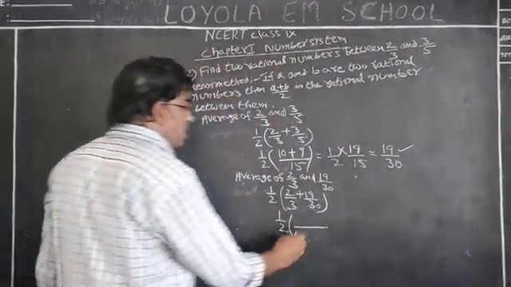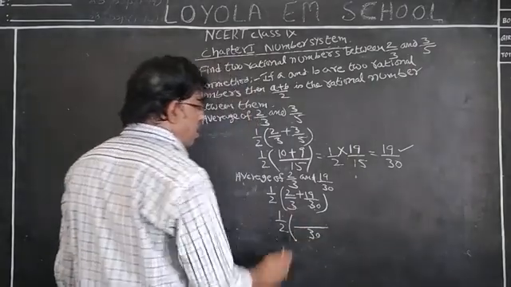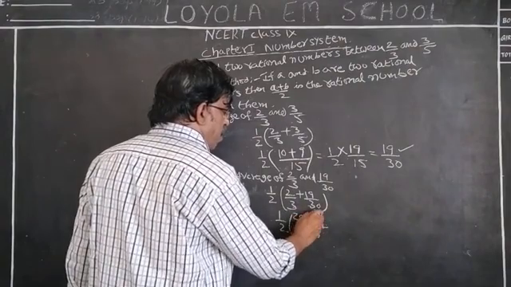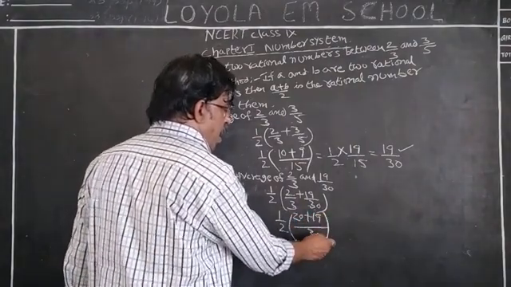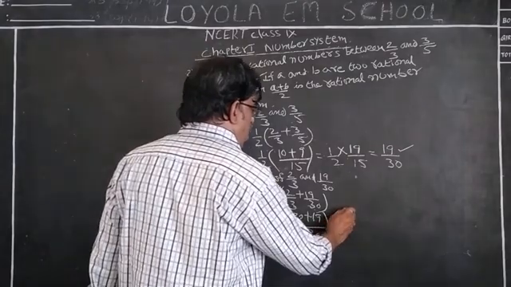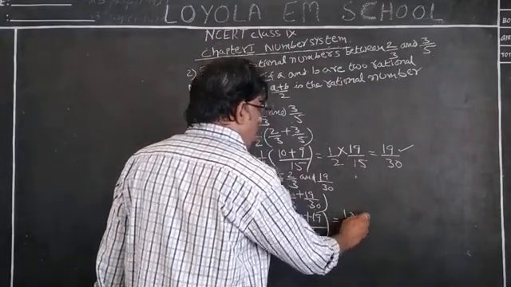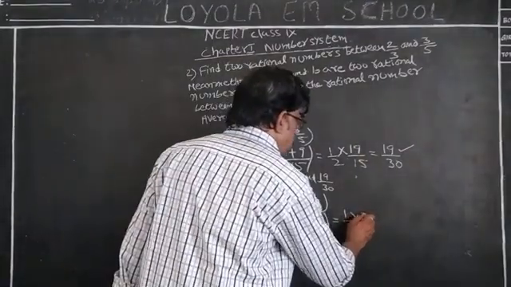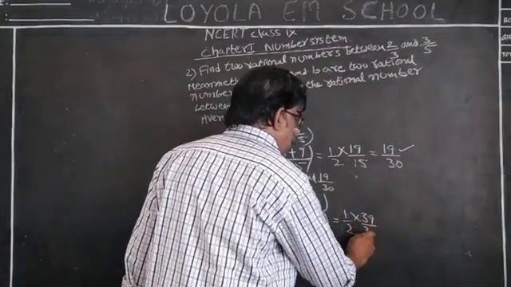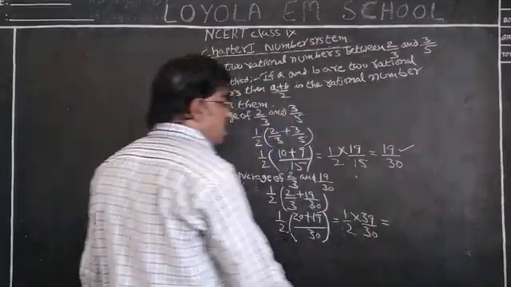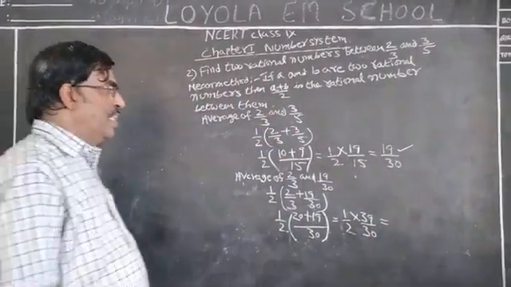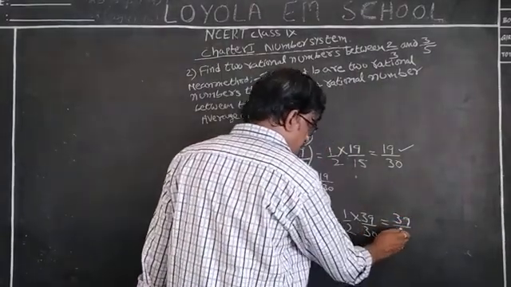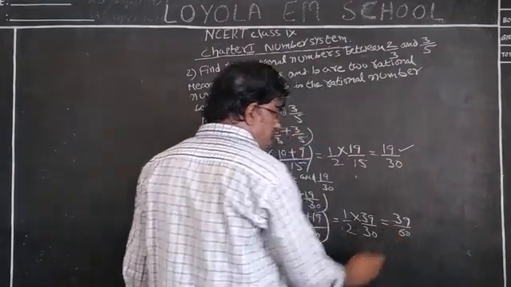LCM of 3 and 30 is 30. 3 into 10 is 30, 10 times 2 is 20, plus 19. 1 by 2 into 20 plus 19 is equal to 39. Same as multiplying, product of numerators 1 times 39 is 39, by 2 times 30 is 60.